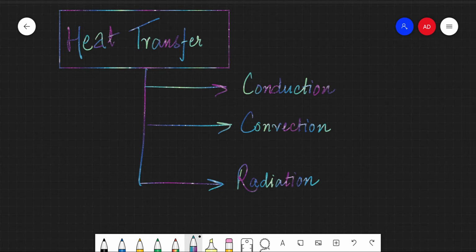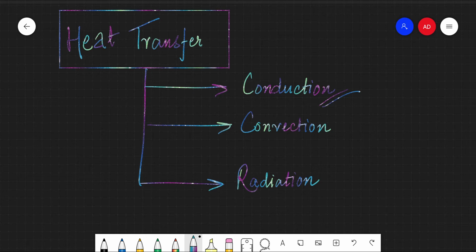The first is heat transfer by conduction. So conduction for now should mean that heat is being transferred in a medium that is not moving, which means that the medium is stationary, which generally is the case for heat transfer through solids.